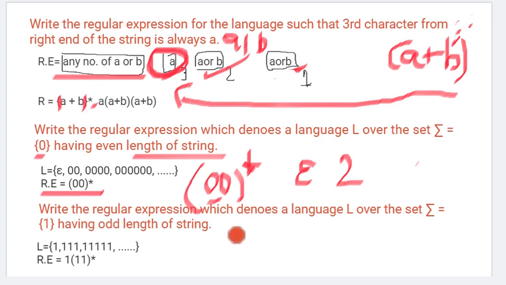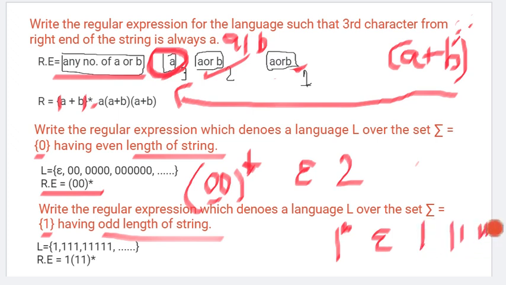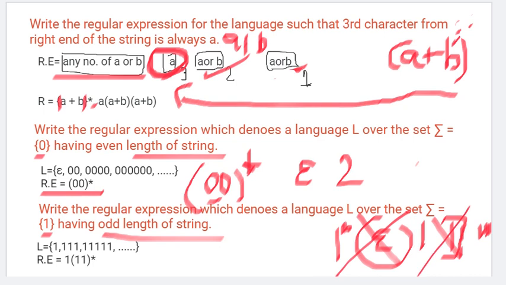Now we need to write a regular expression where the language input is 1, having odd length of the string. Odd means 1, 3, 5. So now this is complicated. If you put 1 star, what will come? It will come as epsilon, then 1, then 2 times 1, then 3 times 1. So 2 times 1 and all this is going wrong, so we cannot do this. We have to come up with something else.